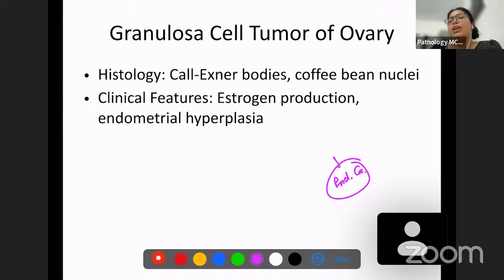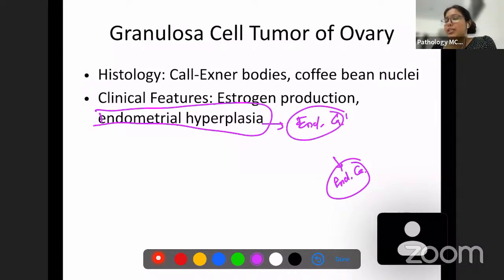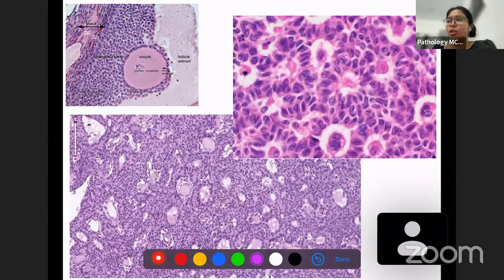So indirectly you know the mechanism how endometrial hyperplasia is happening in granulosa cell tumor, and endometrial hyperplasia can also lead to endometrial carcinoma. Okay, so these things can happen. And this is a very unique feature of granulosa cell tumor. As I said, for Sertoli-Leydig cell tumor, testosterone was there. For granulosa cell tumor, estrogen is there, which is leading to the pathophysiology. Call-Exner bodies also, remember: rosette-like bodies, structures with central eosinophilic material, coffee bean type nuclei with central grooving. Okay, this is granulosa cell tumor.